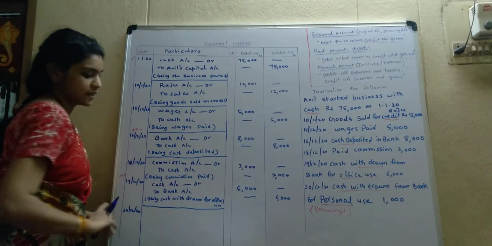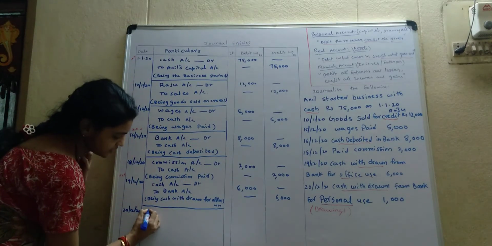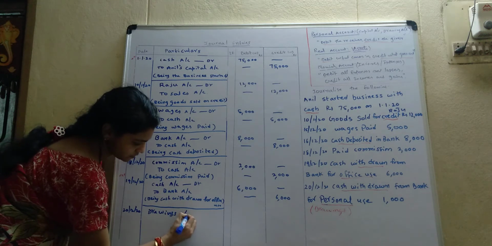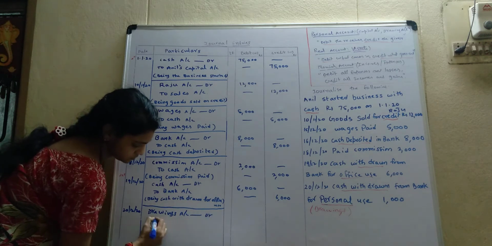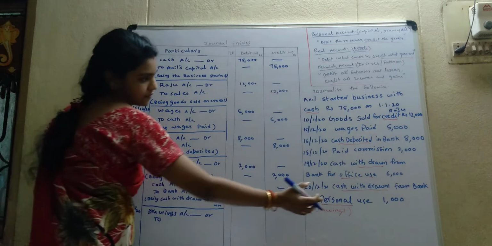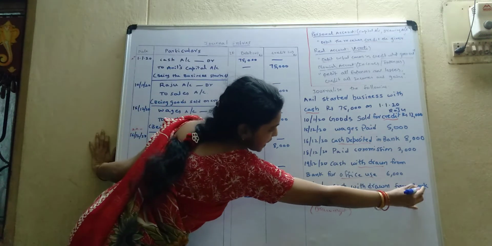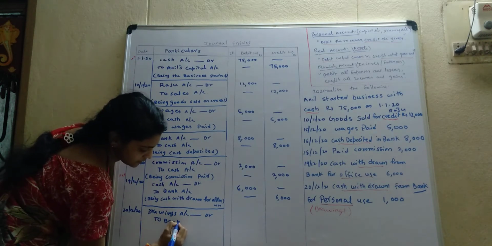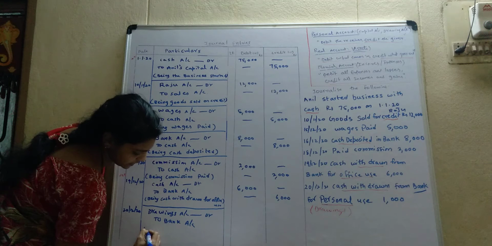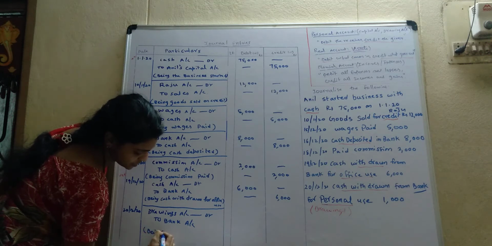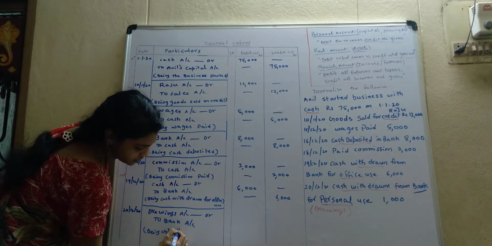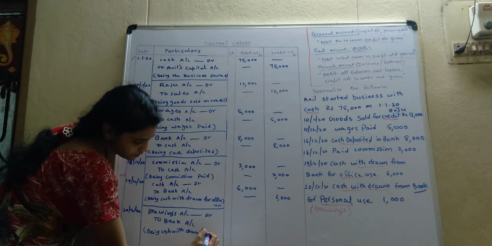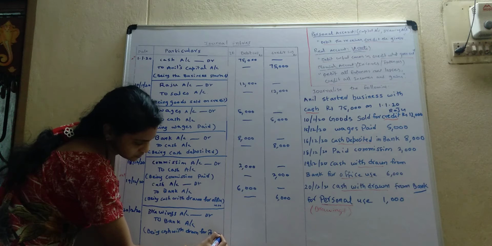So what will come here? Drawings account debtor to from where? We have drawn it from bank. To bank account. Being cash withdrawn for personal use.